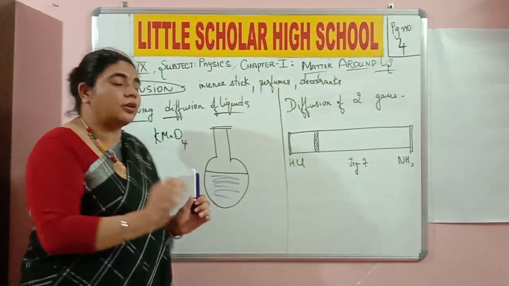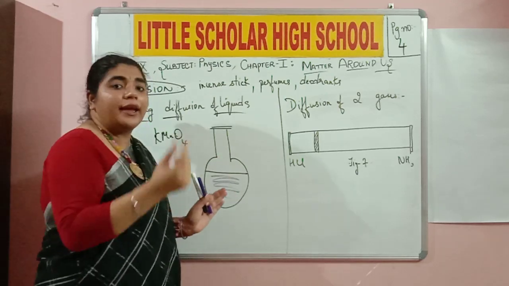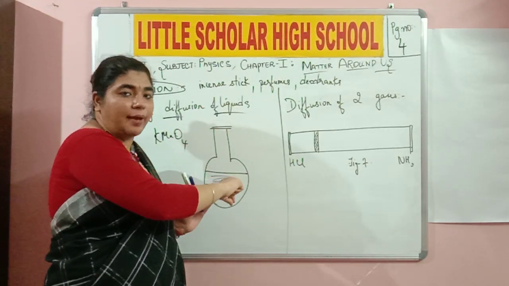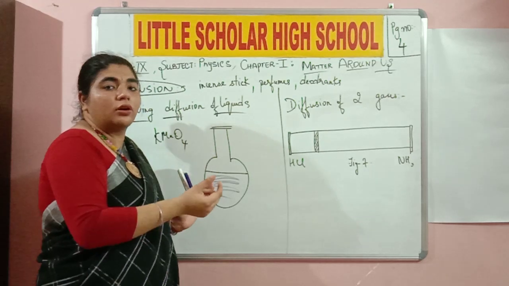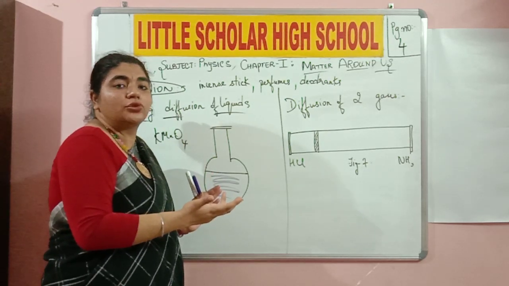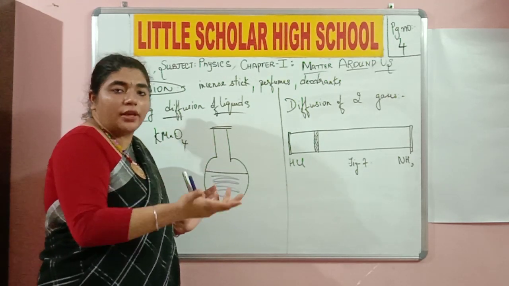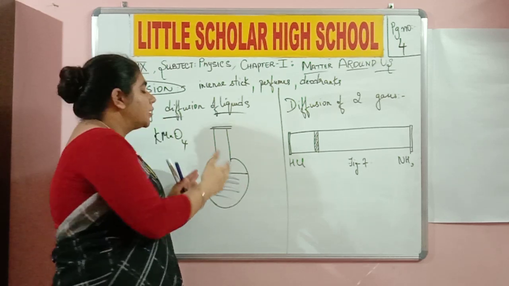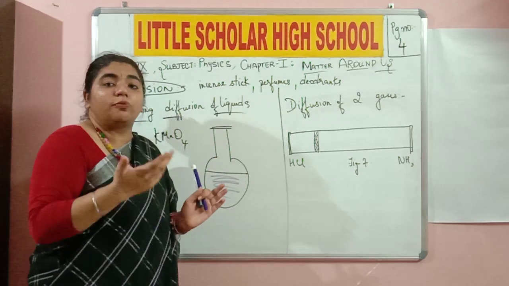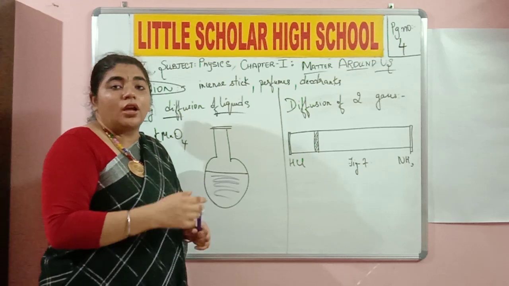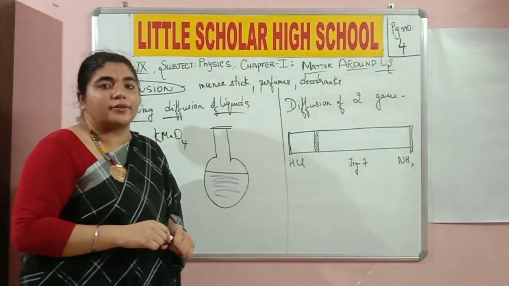It is nothing but in the flask I have water, and I am mixing up ink in it. For example, if I mix ink and water, what is the color of the resulting solution now? It is that of the color of the ink. If the ink color is blue, the resulting solution is going to be of blue color. Do you get my point? How did this blue color happen is the question over here.